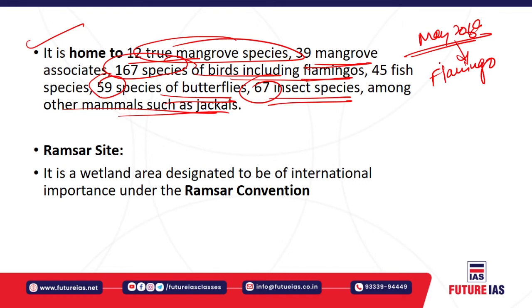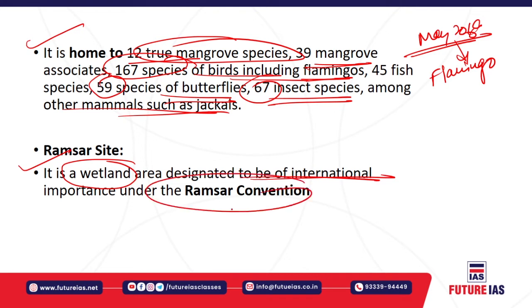such site in the Mumbai Metropolitan Region, and it will be the third in Maharashtra to be designated as a Ramsar site. So now let us understand about the Ramsar site. Ramsar sites are generally wetland areas which are designated to be of international importance under the Ramsar Convention.